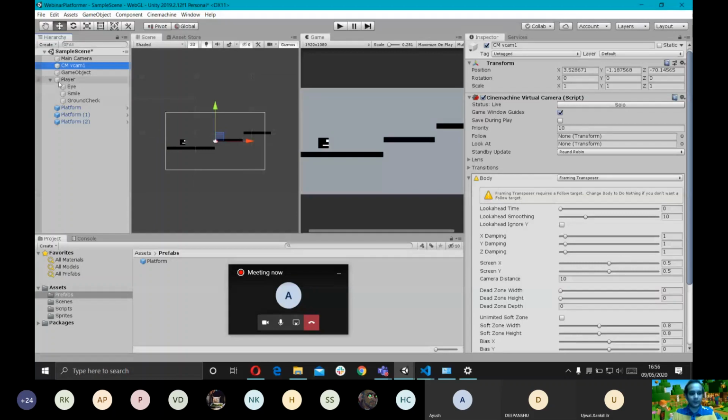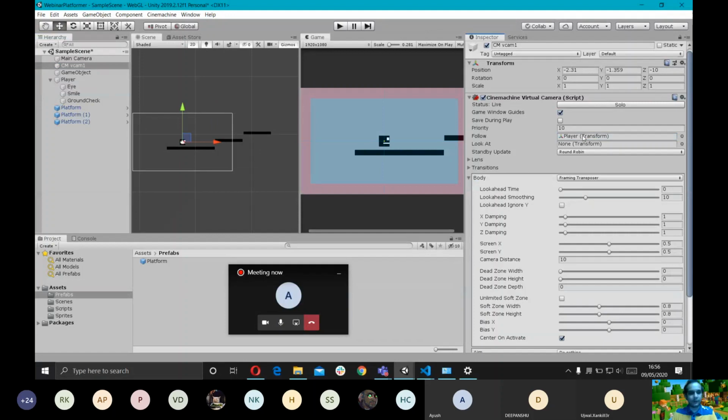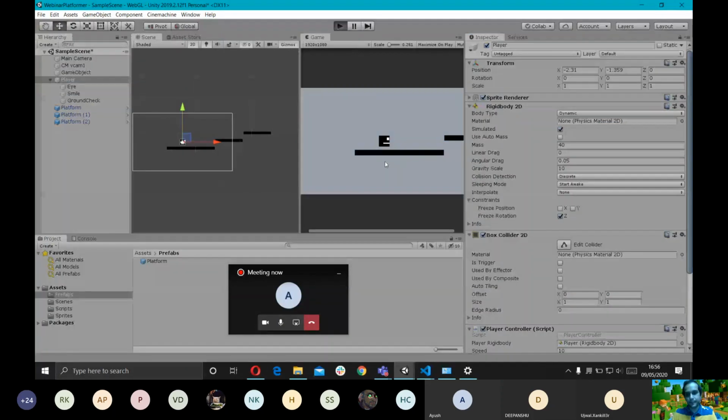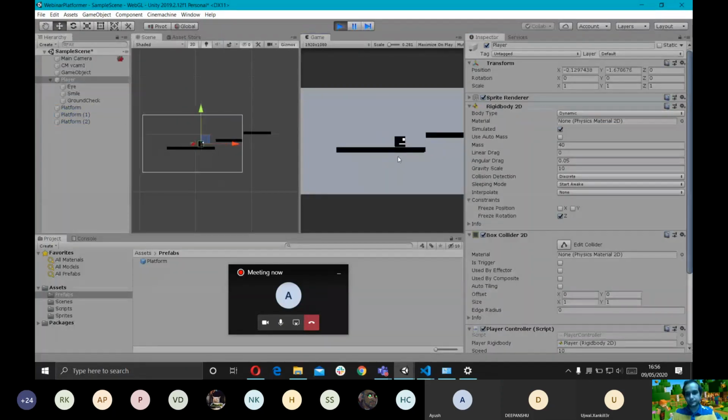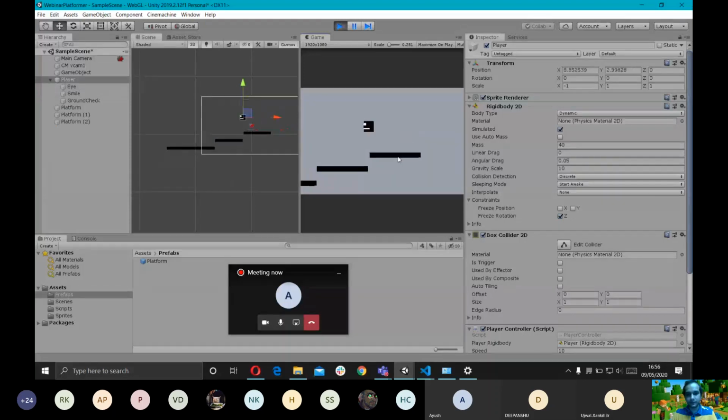So we're just going to take our player game object and drag it here. So even if I play the scene right now, we have a very smooth camera follow with the player, right?